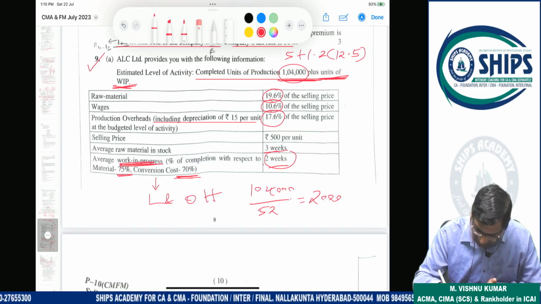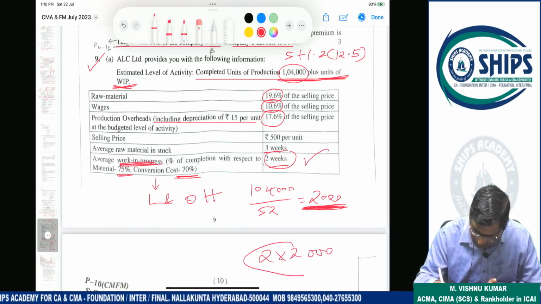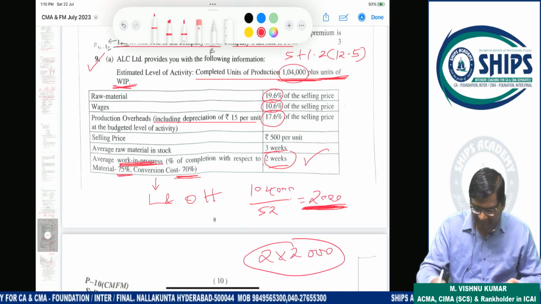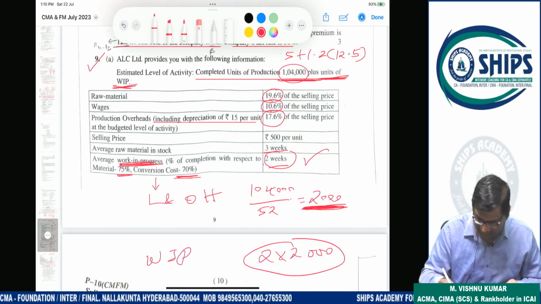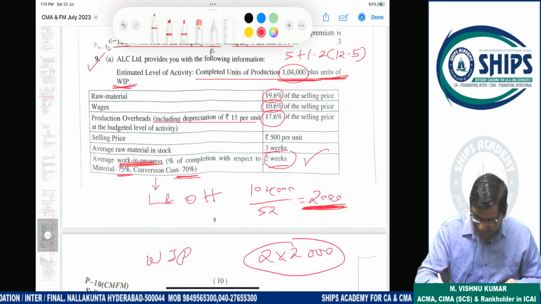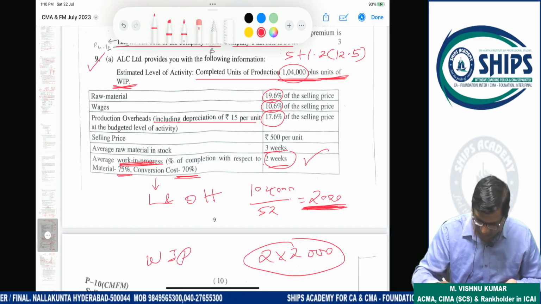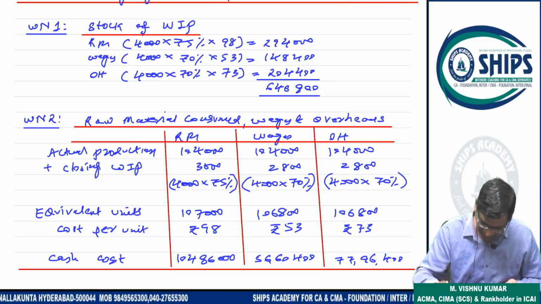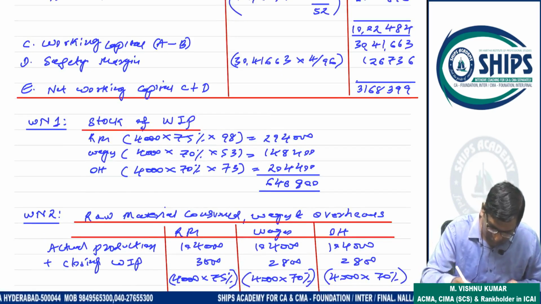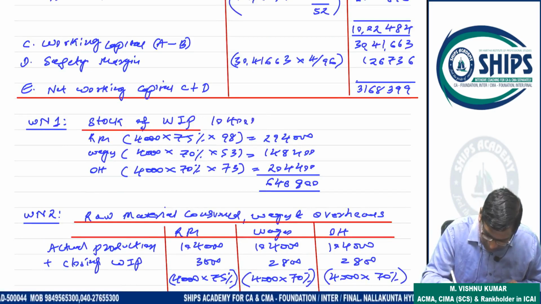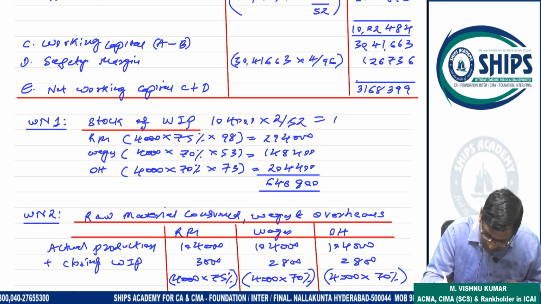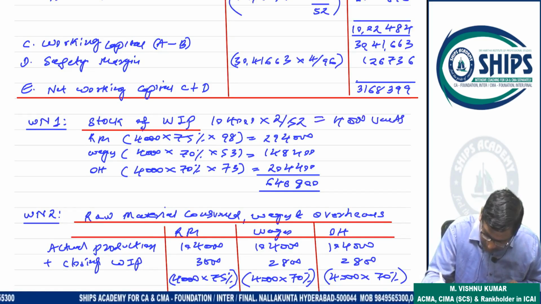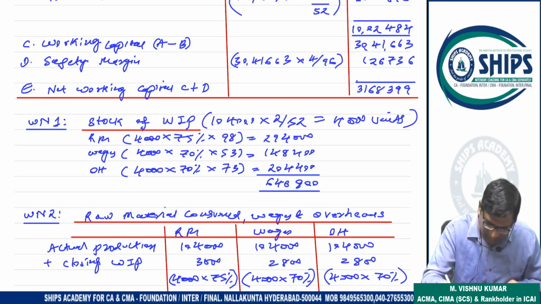So 1,04,000 by 52 weeks is the per-week figure. The WIP duration is 2 weeks, so 2 into 2,000, which is 4,000. That's why I have taken 4,000 here. 1,04,000 into 2 by 52 is 4,000 units.